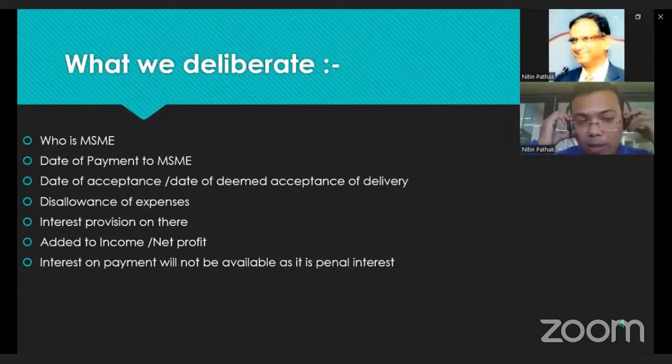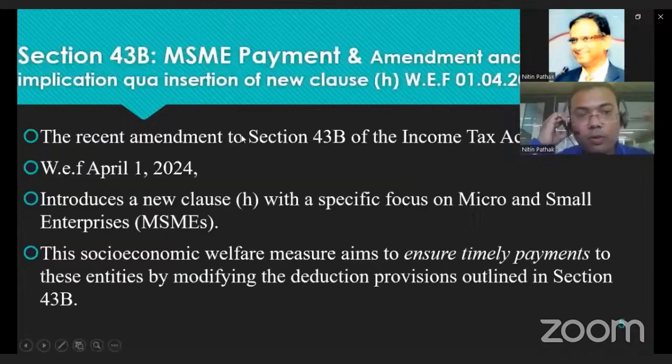Okay. So first of all, starting with Section 43B, MSME payment, and the amendment and implication with the introduction of the new Section 43BH. This will be applicable from 1st April 2024.